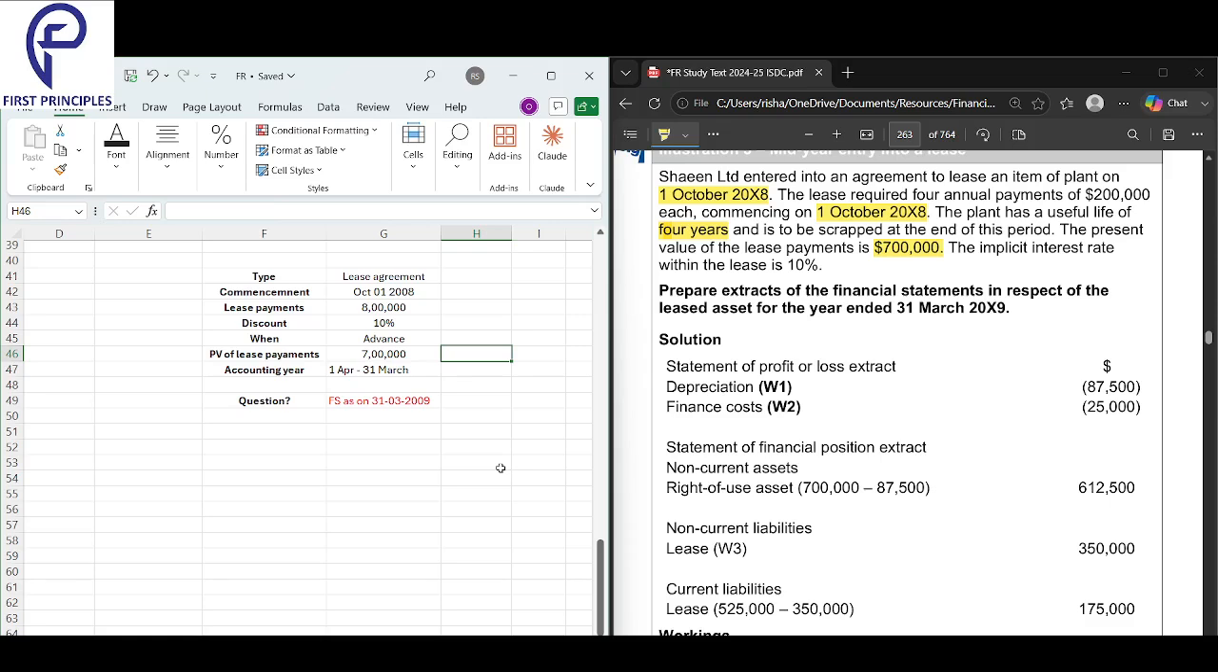Type done, commencement done, lease payment done, discount done, when, present value, accounting year, question, all clear. Now let's look into it. So we'll make a P&L, we'll make a balance sheet. So two things we will write, P&L and balance sheet.